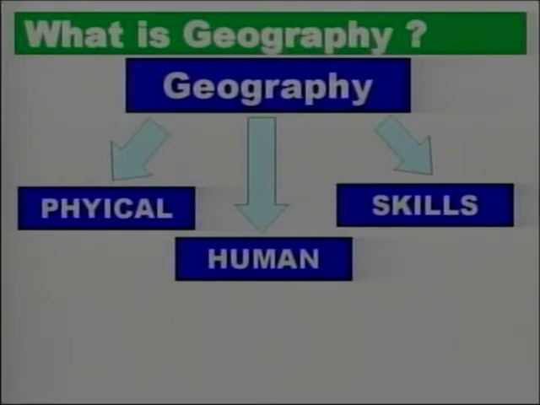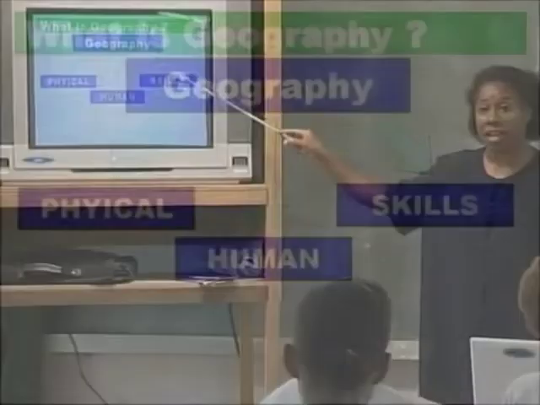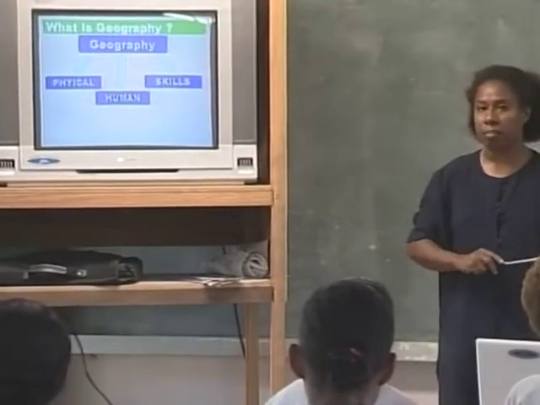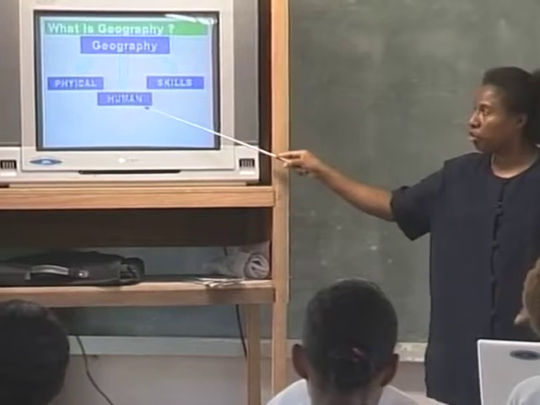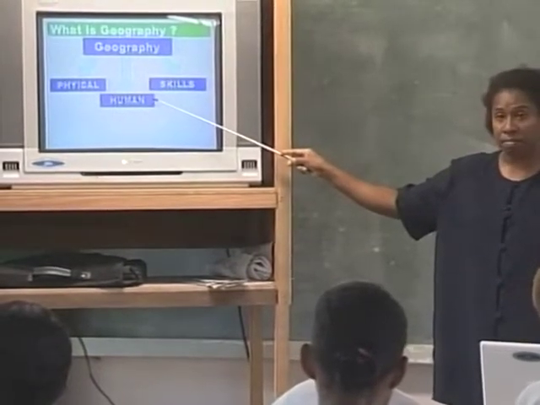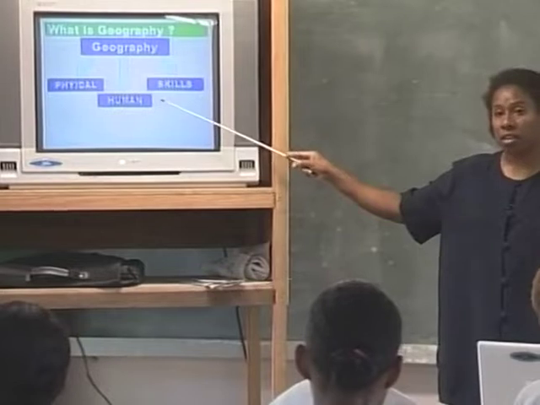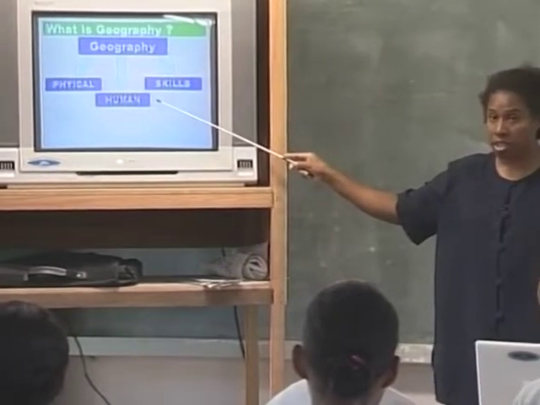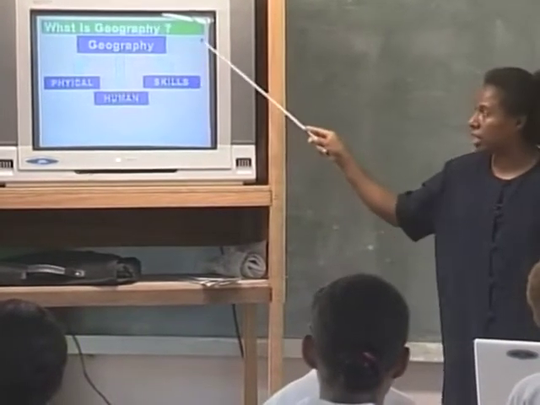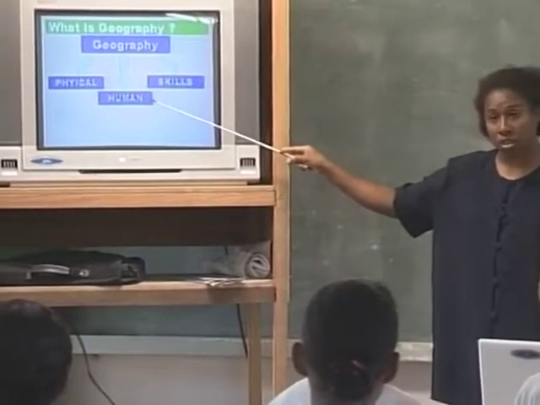But skills, we are going to do skills for every section or every part we come to where it is appropriate. Say, for example, if we are doing human geography and we're studying about population, then construction and interpreting of population pyramids, very important. That is skills. But we will integrate that when we come to each of those topics.